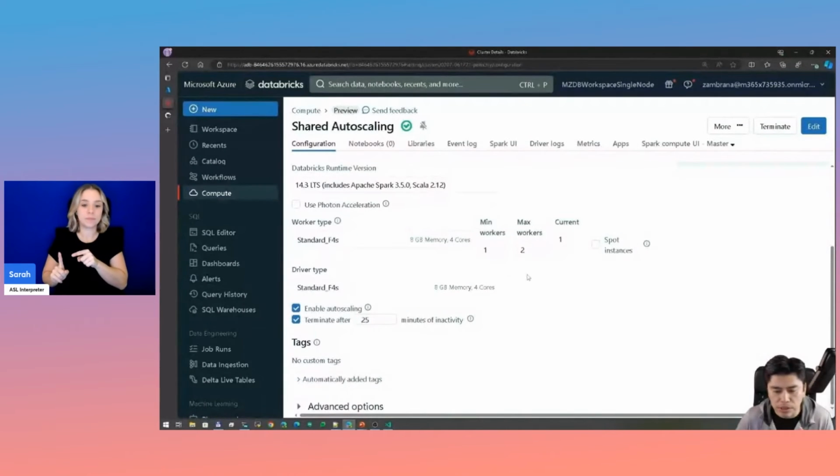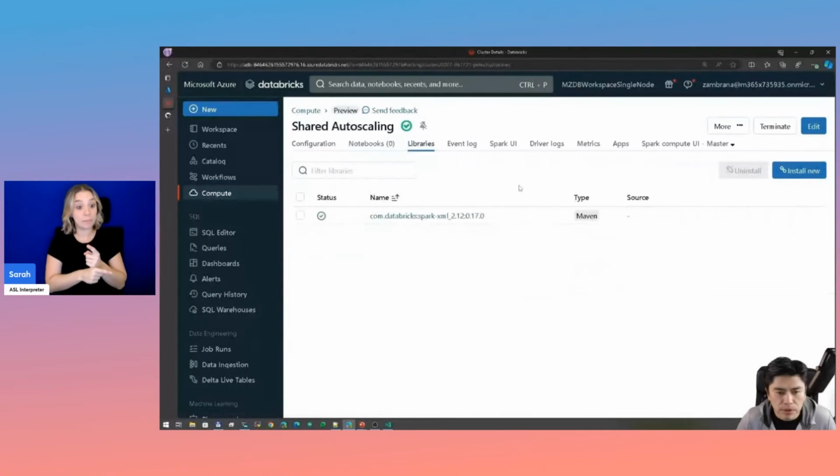We also make some configurations to make sure it is properly configured. Right now it's just min 1 node, max 2. We also enable auto scaling, and we also enable auto terminate after 25 minutes of inactivity, right? So we also imported some libraries, Spark XML, that we're going to use for the streaming part of it.